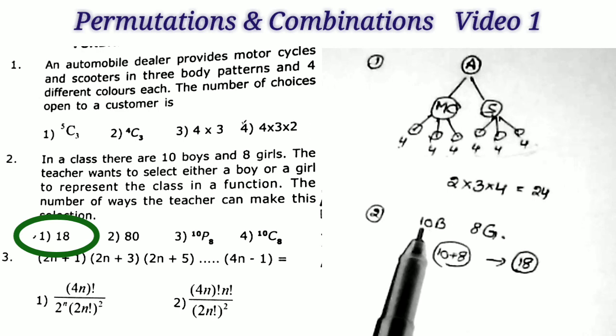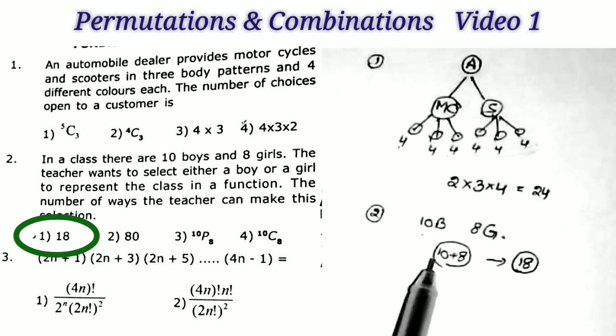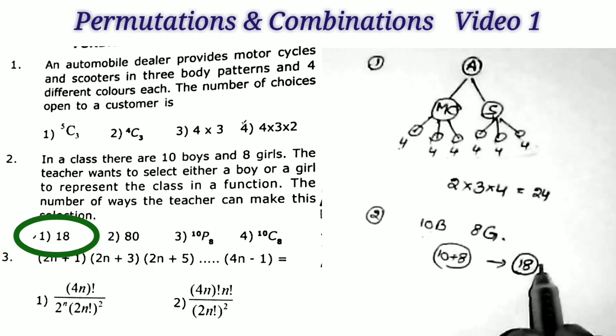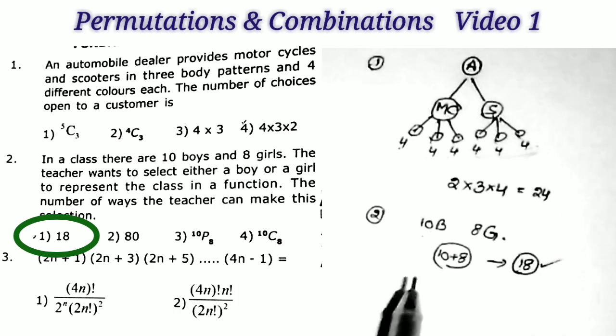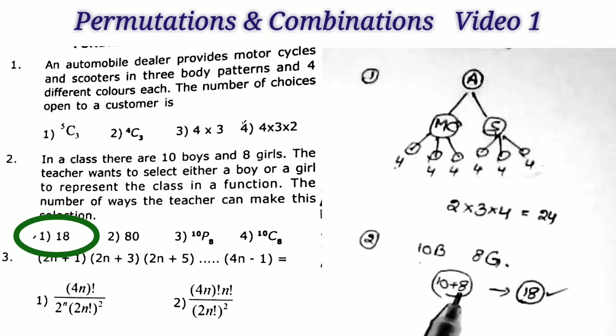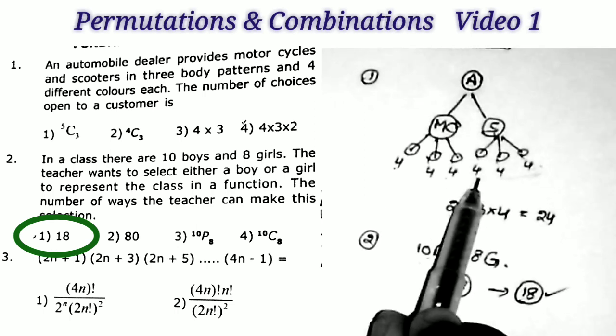The teacher can select either a boy or girl. That is, the total number of persons is equal to 18 here. The teacher can make the selection in 18 ways. That is, the teacher can select one person from the 18 persons, and that can be done in 18 ways. That's all. That is the answer. This is also the fundamental principle.